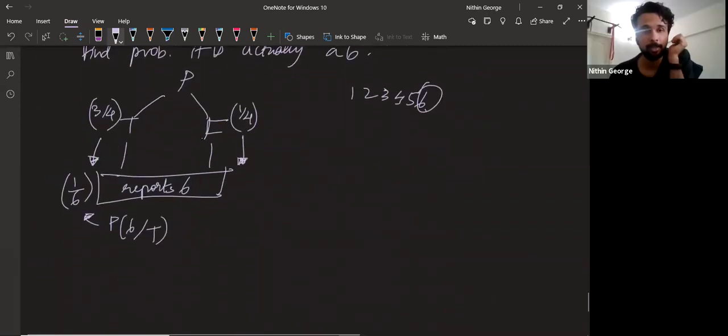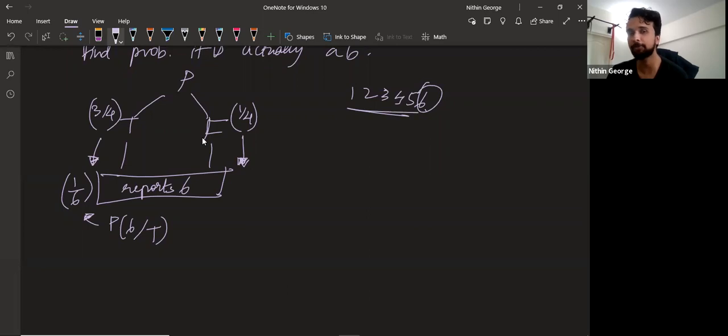So now the probability of him lying is 1 by 4. What are the possible ways he can report 6? I know that 6 is a lie. So which numbers can come for it to be a lie? Any number from 1 to 5. So this happens in 5 by 6 ways. Understanding till here?